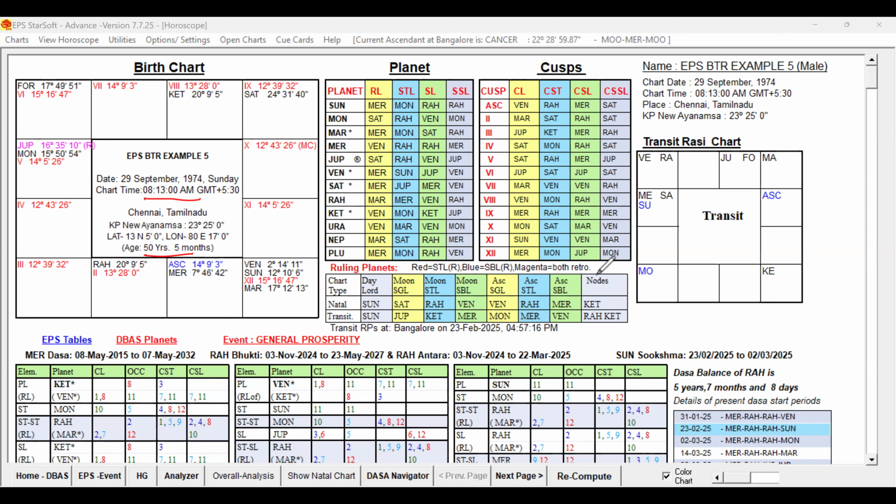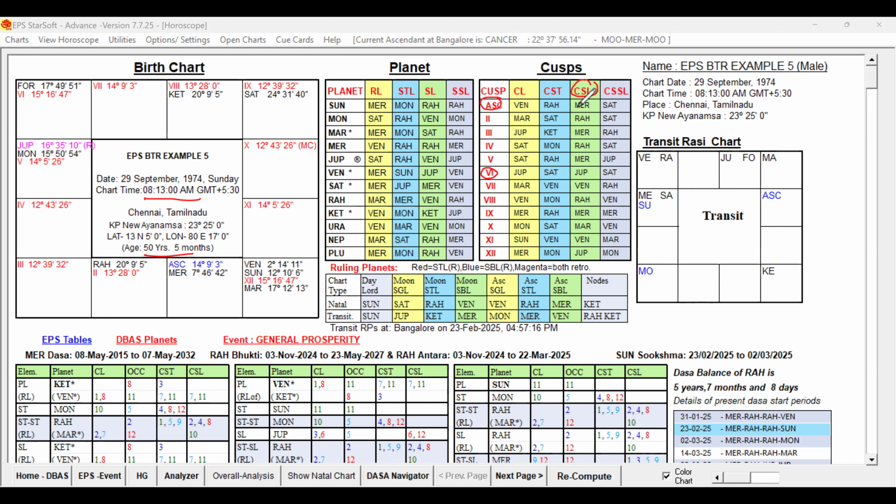Now, before proceeding further, as a rule, it is better to check the cuspal sublord of all the 12 cusps. If any cuspal sublord is in the border, any minor change in the birth time by 1 or 2 minutes, reduction or increase, can have impact on the change in the cuspal sublord. In this case, we have to give more importance to the primary houses for the event. We are talking about the health. So health house, definitely 6th sublord, Lagna sublord, we have to check it.